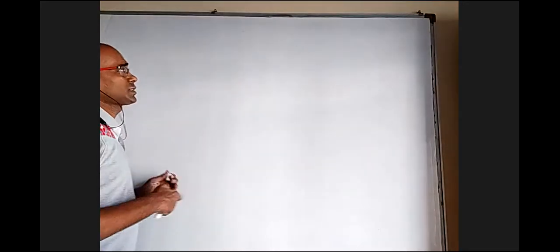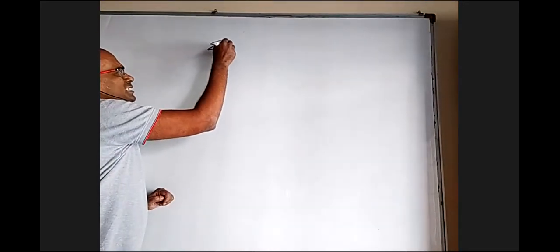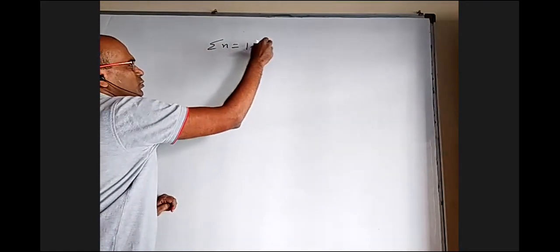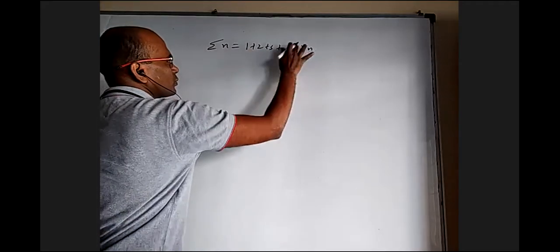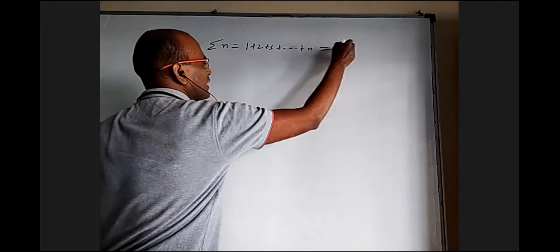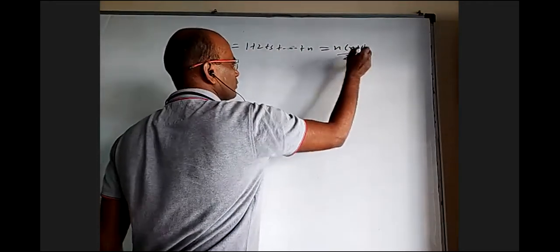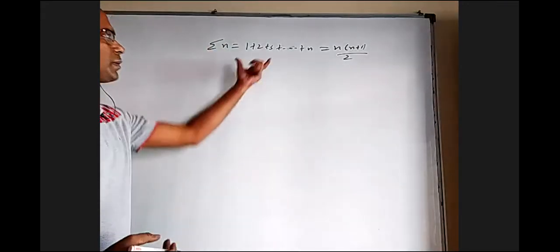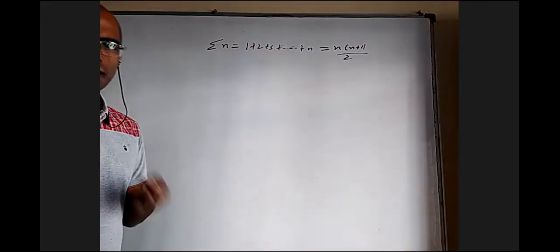Yeah, so now we have some formulas which all of you know. Sigma n, the sum of n natural numbers, 1 plus 2 plus 3 and so on up to n, is n into n plus 1 by 2. I don't need to derive it, it is an AP formula only.